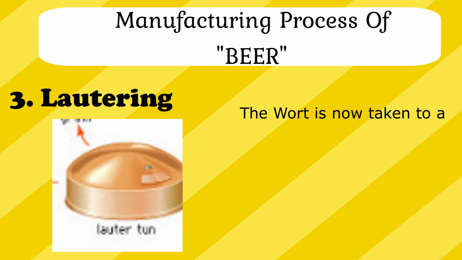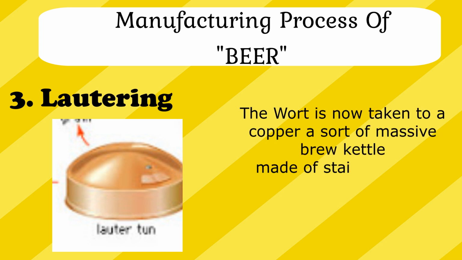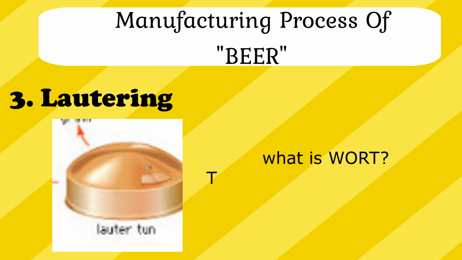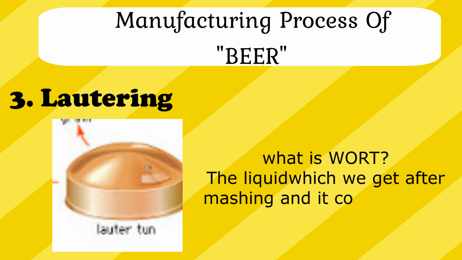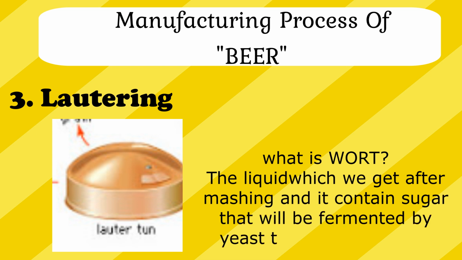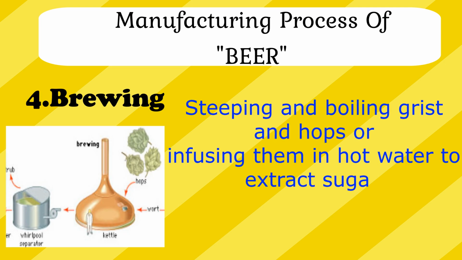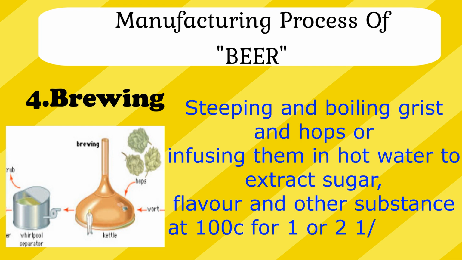Third one is lautering. The wort is taken to a copper vessel of a massive brew kettle made of stainless steel, where sugar and hops are added and boiled for 1.5 hours. Now what is wort? The liquid which we get after mashing, and it contains sugar that will be fermented by yeast to produce alcohol. Fourth one is brewing. Now what is brewing? Steeping and boiling grist and hops, infusing them in hot water to extract sugar, flavor and other substances at 100 degrees Celsius for 1 or 2.5 hours.